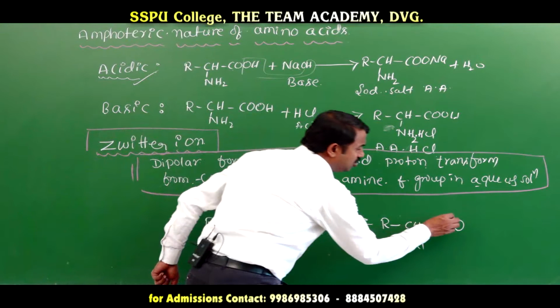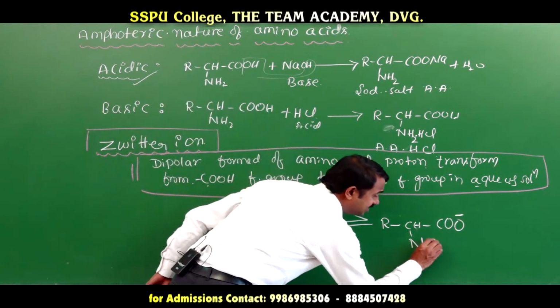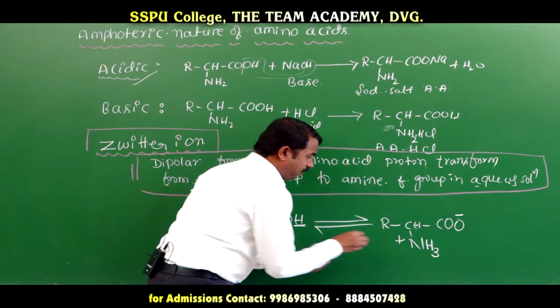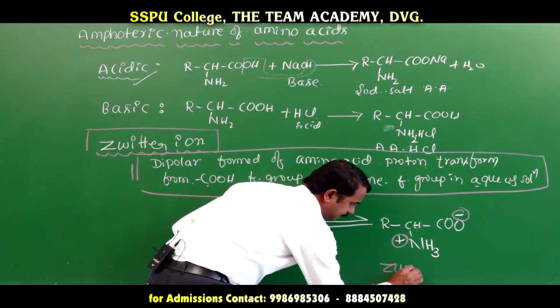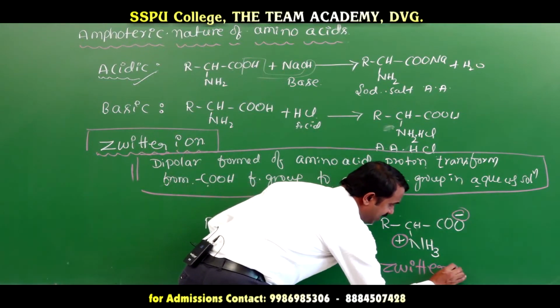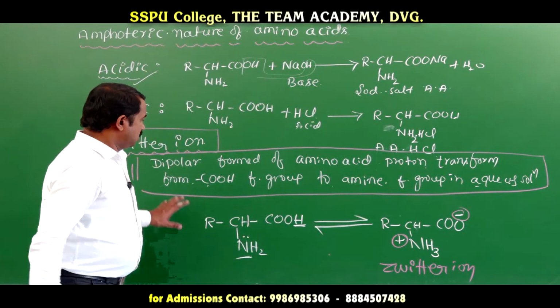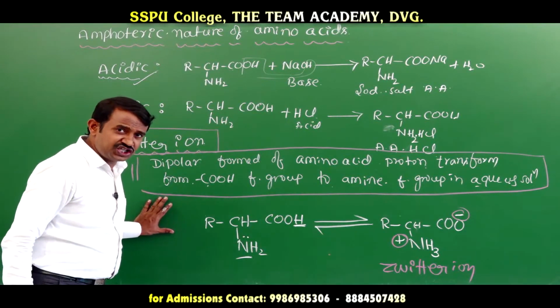When it loses the proton, the charge is negative; when this accepts the proton, the charge is positive. Here the positive charge and negative charge together are called a zwitterion. Listen carefully, what is a zwitterion?